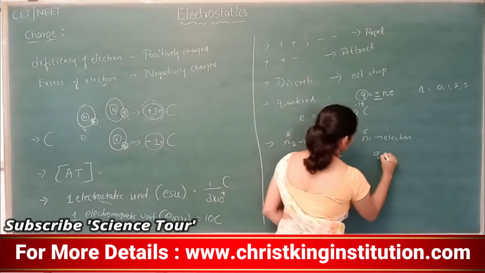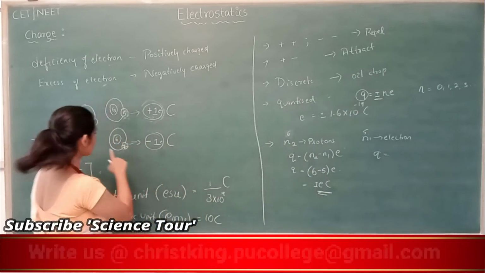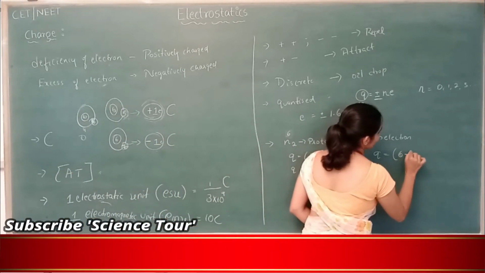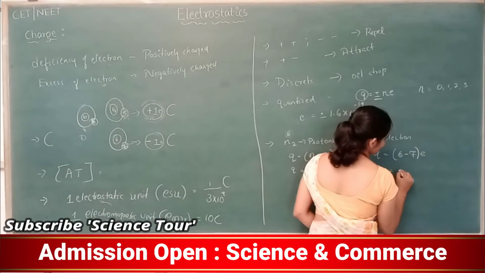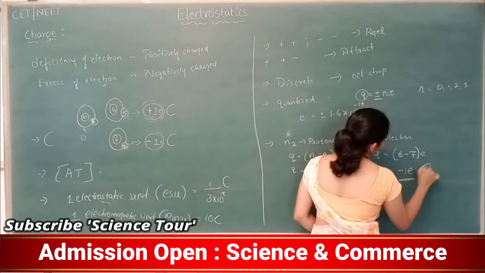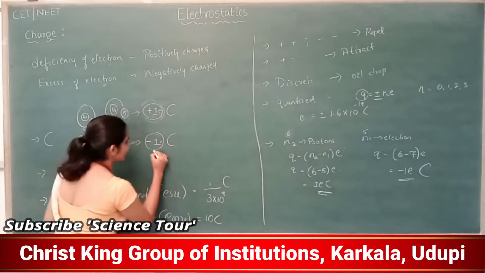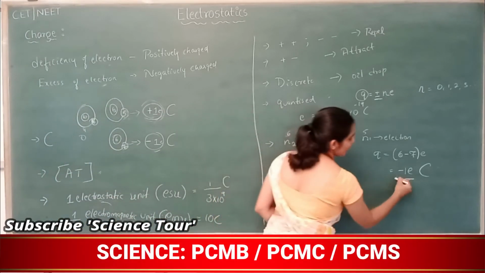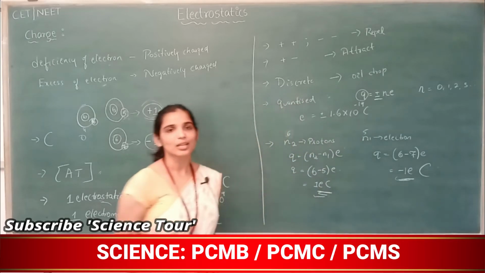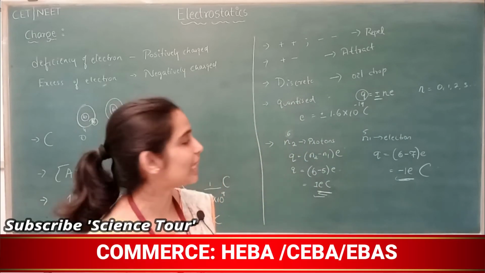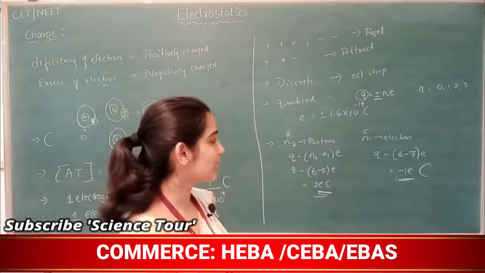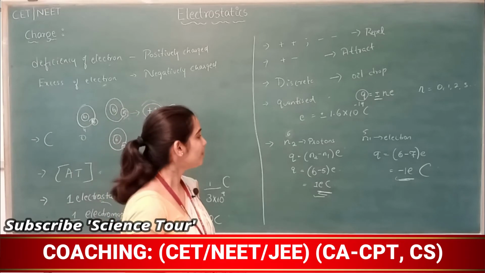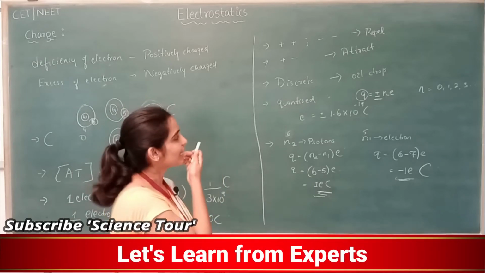Now the second part. Q is equal to, what is n2 here? Number of protons 6, number of electrons 7. 6 minus 7 into E, so minus 1 E coulomb. So this was a positive charge, and this was a negative charge. Correct? So number of protons minus number of electrons, times E, is nothing but the total charge in a given particle.